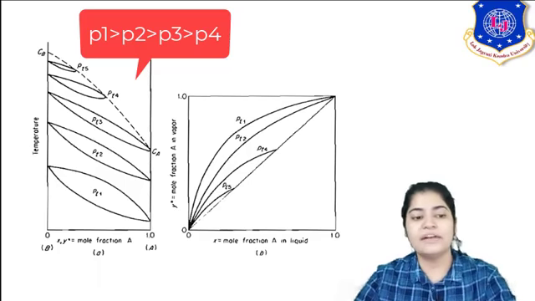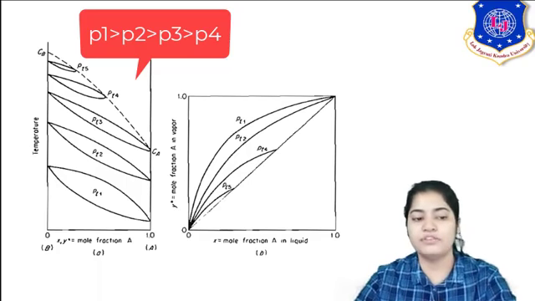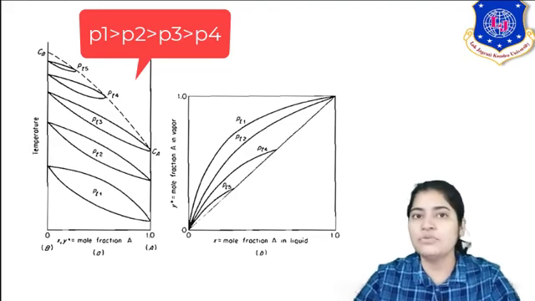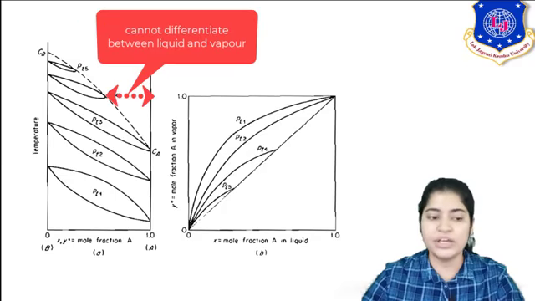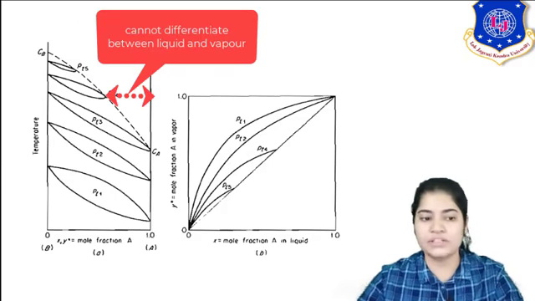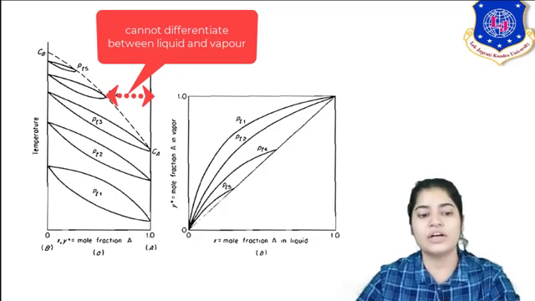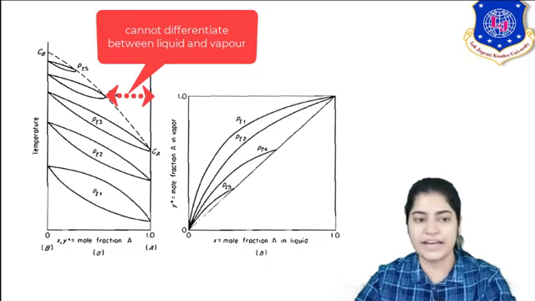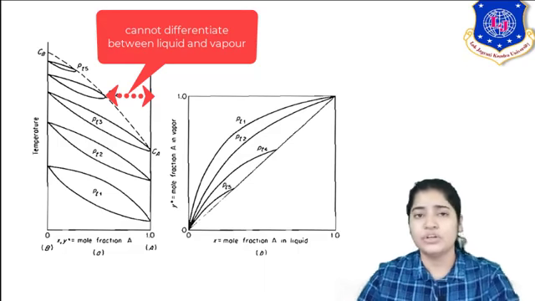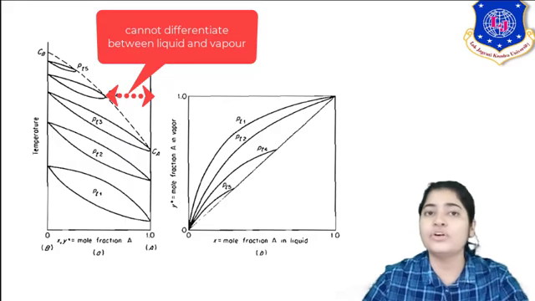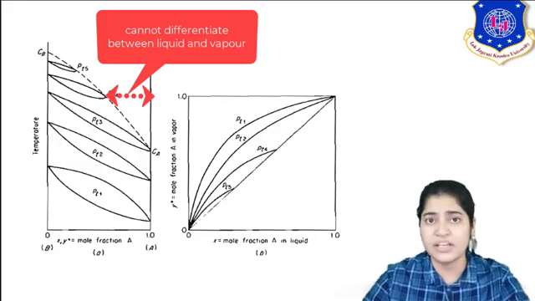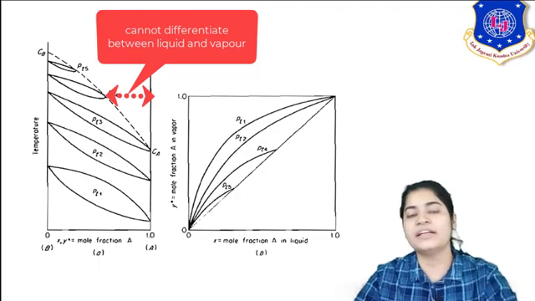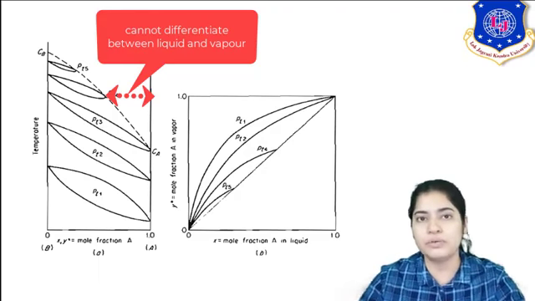It means up to that mole fraction only, when you plot from PT4 to the bottom line in the mole fraction section, up to that mole fraction only liquid and vapor phases are there. In PT4 you can see the curve on the right hand side is not touching the mole fraction line, just like PT3, it is not touching the right hand side line. It means for the gap which is there in PT4, for those mole fraction areas, you are not able to differentiate your liquid and vapor phases. Hence your distillation operation can only be applicable while a space between the dew point and bubble point curves is there.